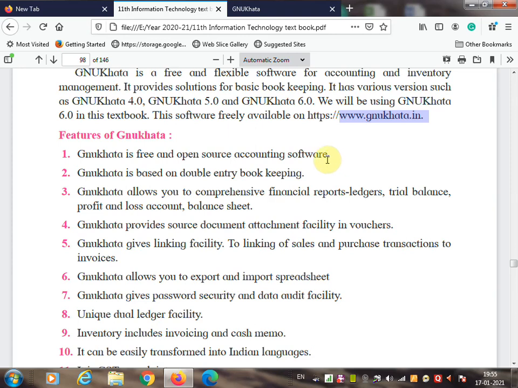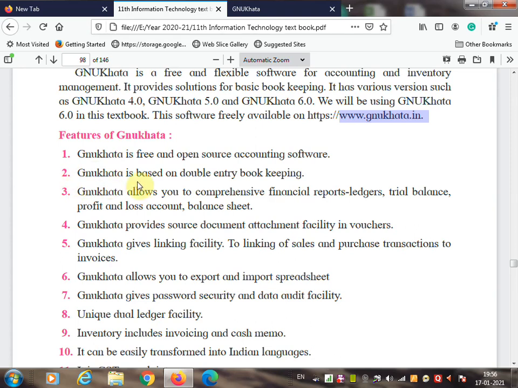But there are other softwares that are called closed source software. There you have to pay. For example, a substitute software for accounting that most people are using is Tally ERP9. Tally is not free, and it is closed source software. That's why you have to purchase it. If you do not purchase it, it will not work for you. For that reason, GNU Khata is given here. GNU Khata is the same as the Tally accounting package.